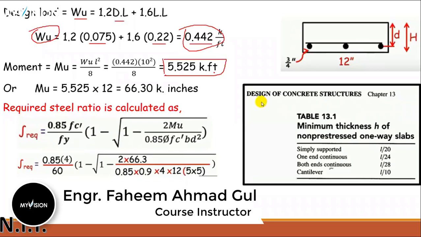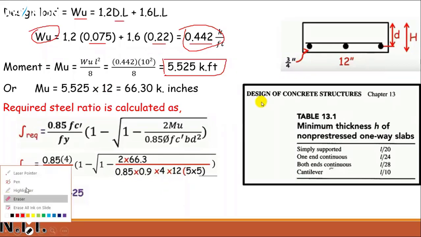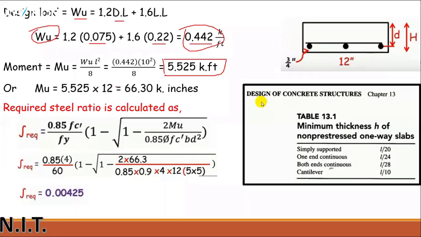I need this answer in kip inches, so I have multiplied it with 12. When I multiply it with 12, I will get the answer in the form of kip inches. Clear? This is my answer for MU, in kip inch.